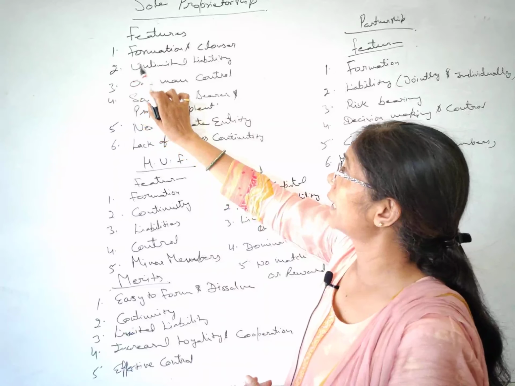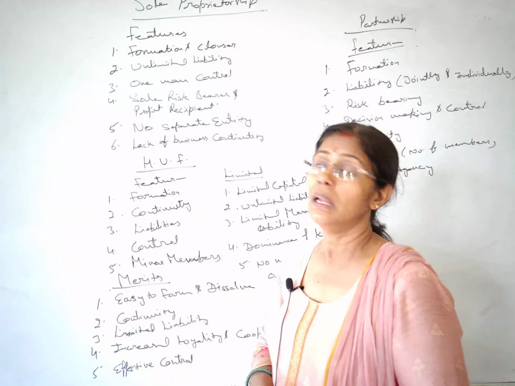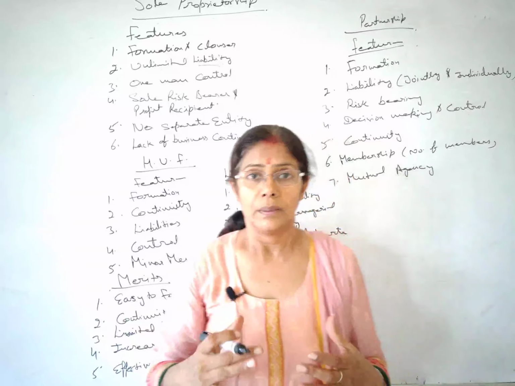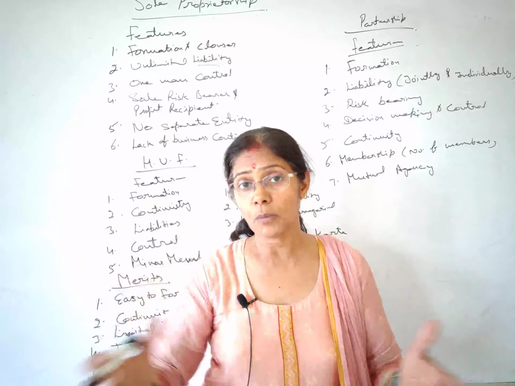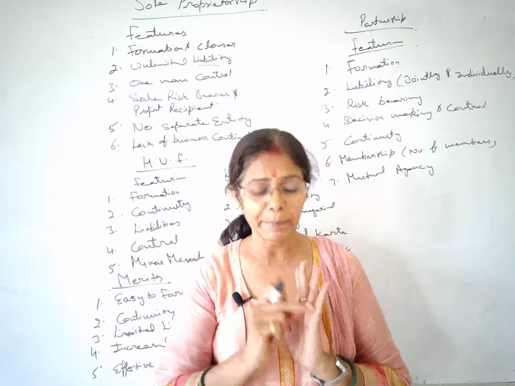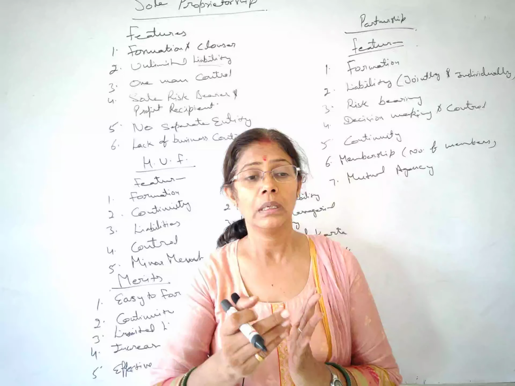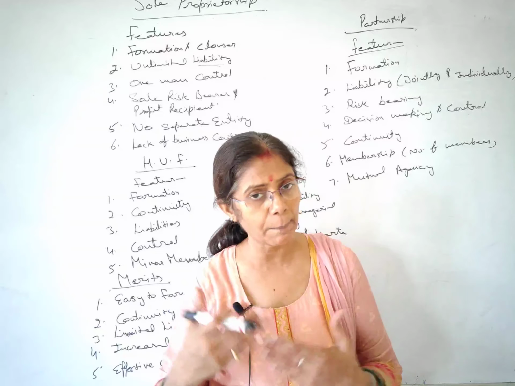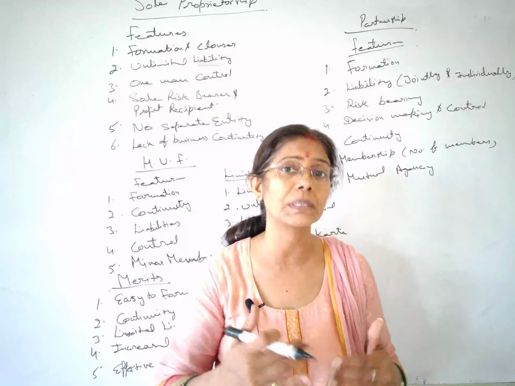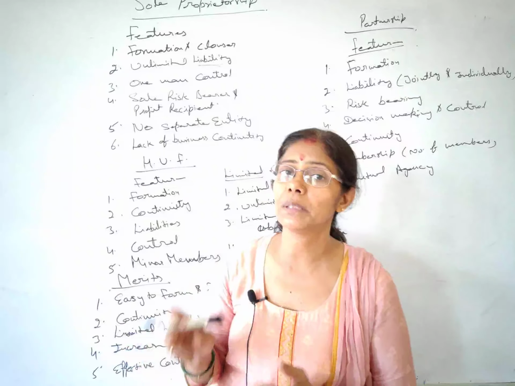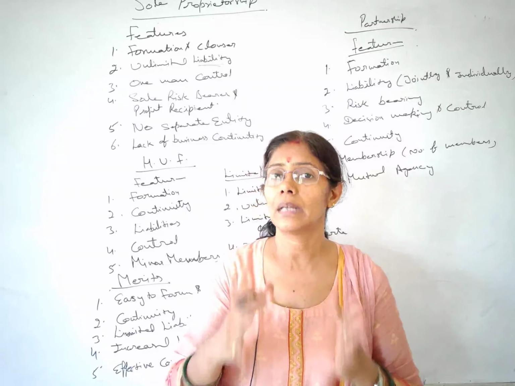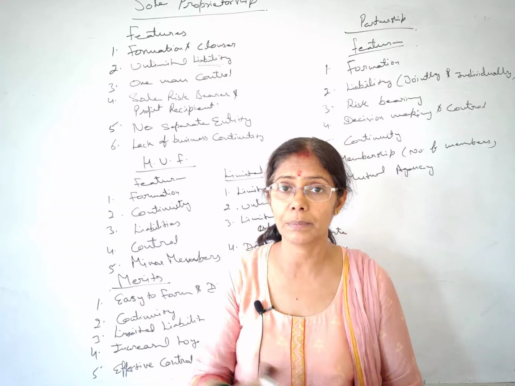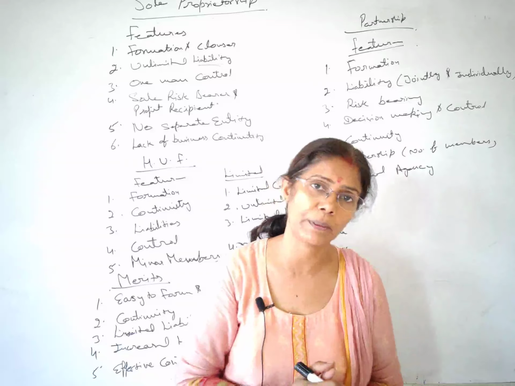The next feature is unlimited liability. You have to first understand what we mean by liability. When you are running any form of business organization, the business liability arises from your credit purchases, or maybe you have taken a loan from the bank or from somebody to run the business. That is business liability. It must be paid from the business assets, business profit, or the money which the business has. But sometimes the business does not have sufficient money to pay the liability.